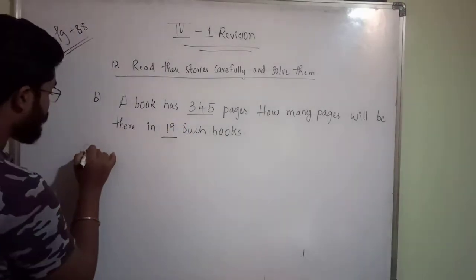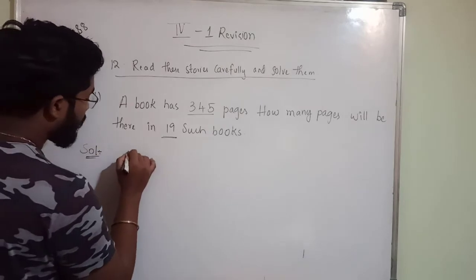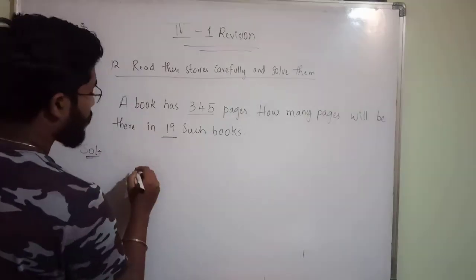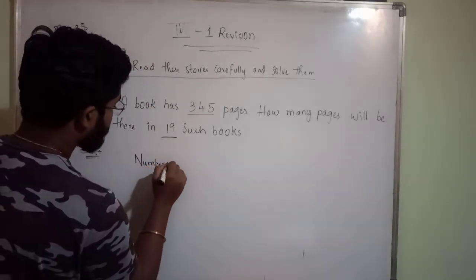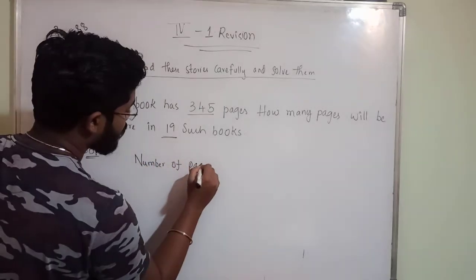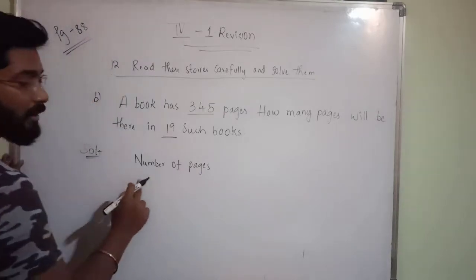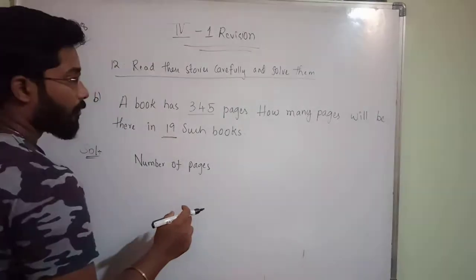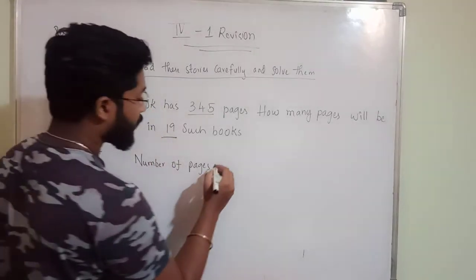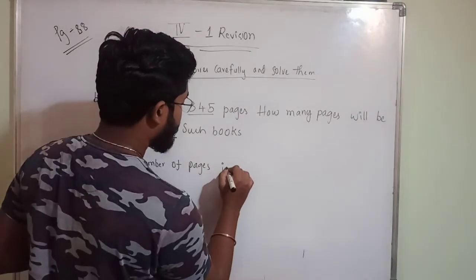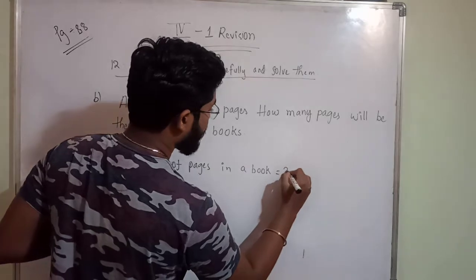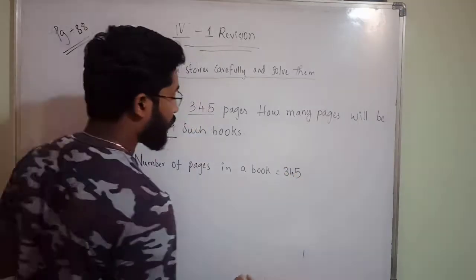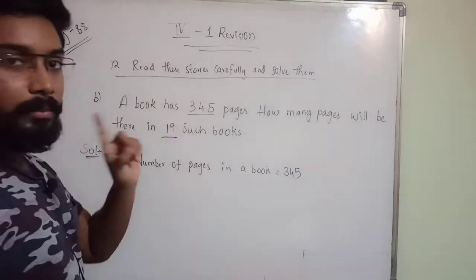So let us see the solution. This is a story problem, so you have to write it statement wise. Don't write the answer directly. Number of pages in a book is equal to 345. 345 pages are there in one book.